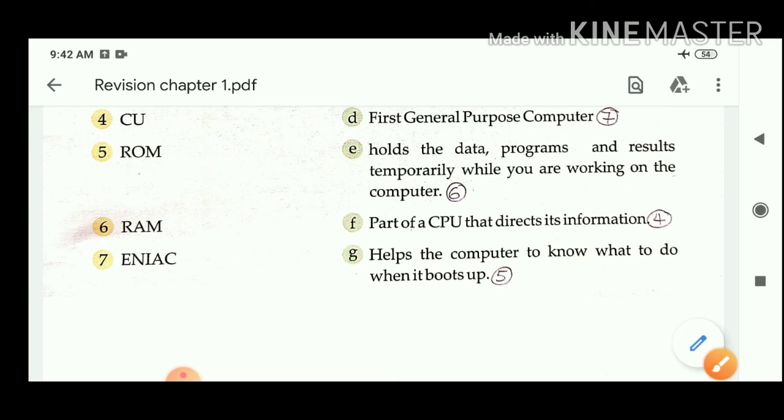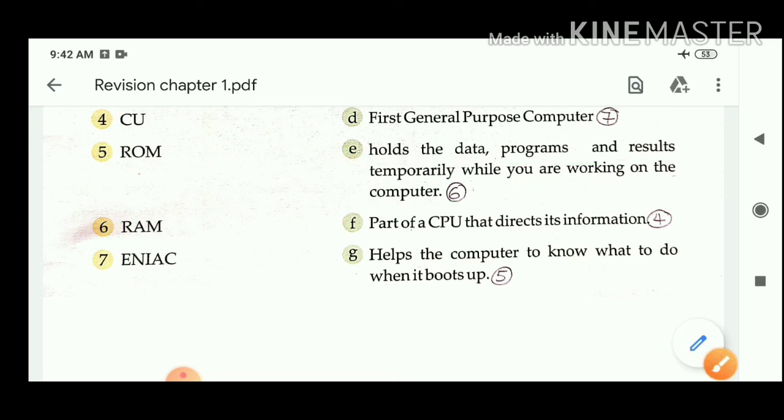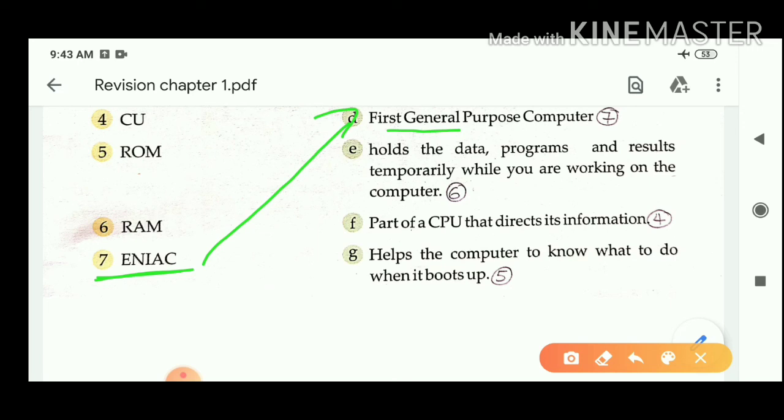Question number 6, RAM: RAM holds the data, programs and results temporarily while you are working on the computer. Question 7, ENIAC: first general purpose computer.